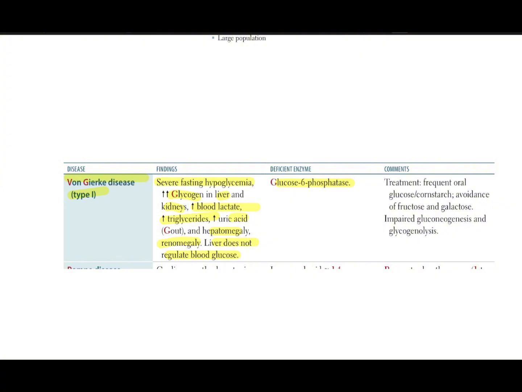And the treatment for this condition is frequent oral glucose, cornstarch, avoiding fasting, avoiding fructose, lactose. And again, you have impaired gluconeogenesis. You can't make new glucose, and you have impaired glycogenolysis because you're unable to break down glycogen.